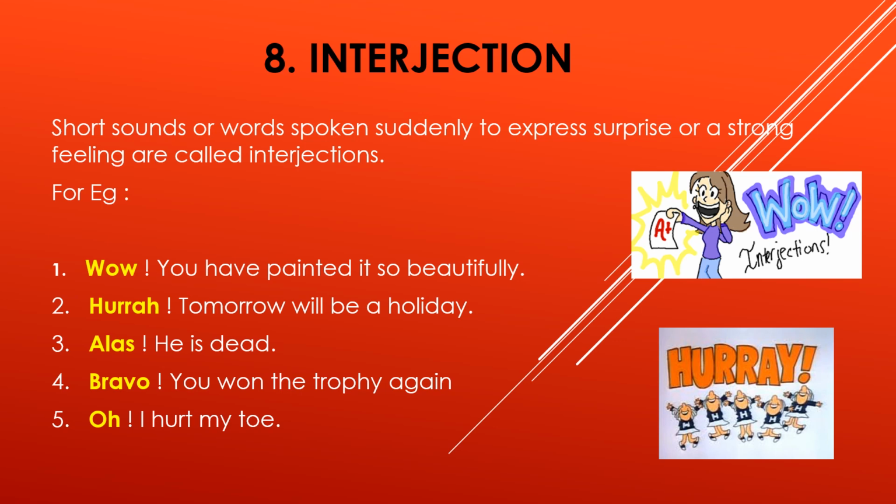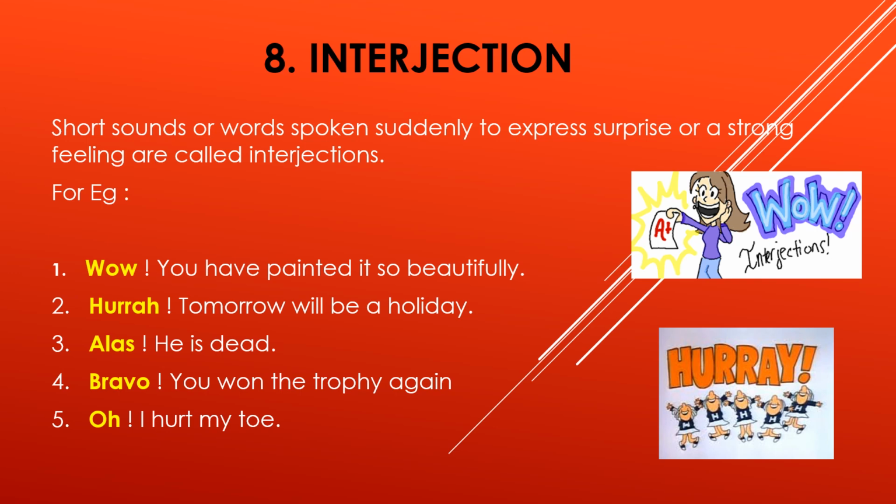An exclamatory mark and a happy or sad word that you can use before the sentence is known as an interjection. Example: first, "Wow." Wow is written in yellow. After Wow comes the exclamatory mark, and then the sentence: "You have painted it so beautifully."